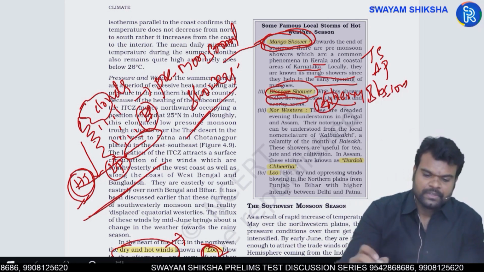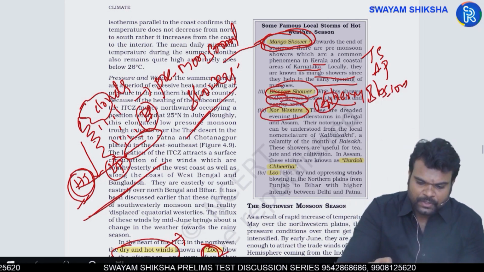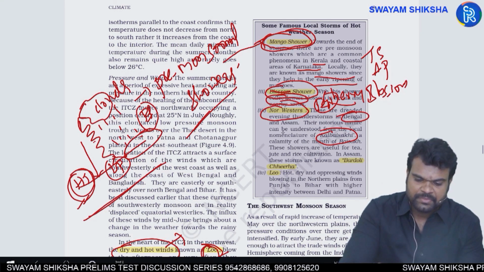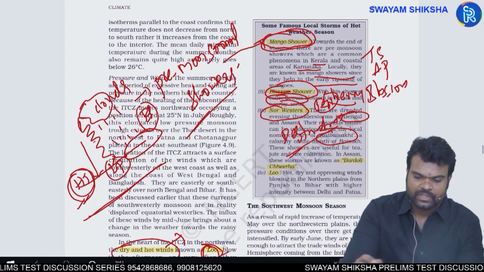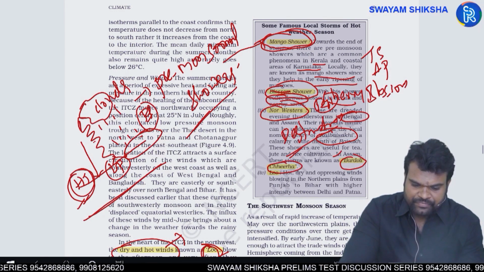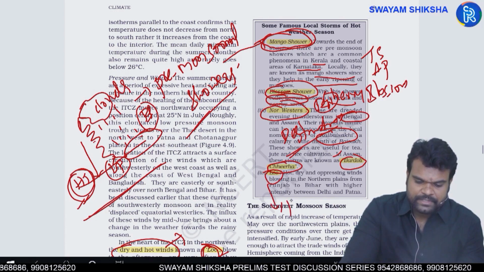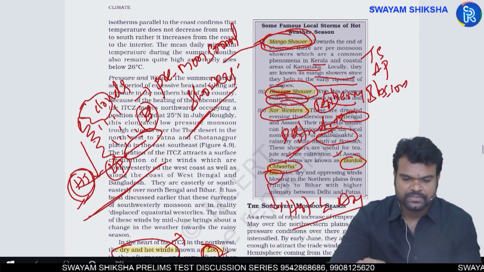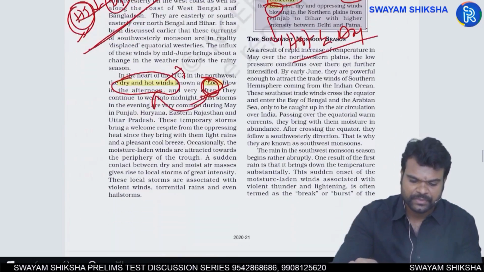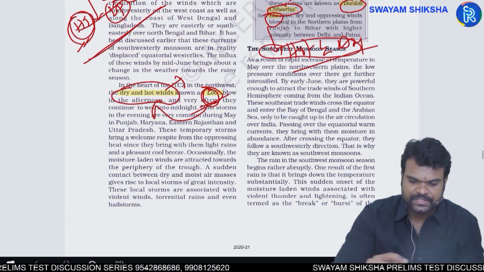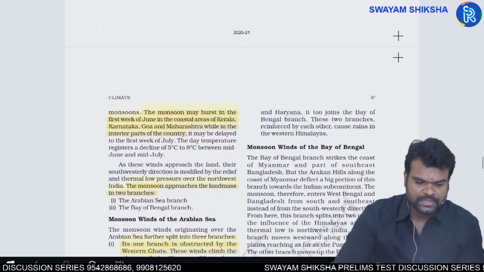Okay. Next, they are called nor'westers or kalbaisakis in Bengal region. Okay, and they bring destruction in Bengal region. Next, in Assam, they are called Bardoli Chira. Next, loos, I have explained, they are hot and dry winds. Okay, this is very important data from the prelims point of view. Next, southwest monsoonal season or advancing monsoonal season.